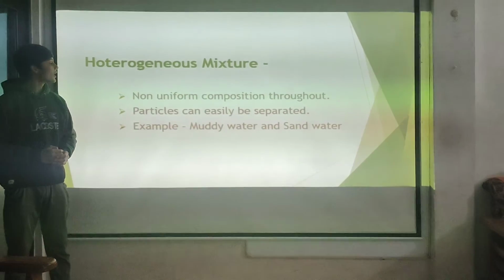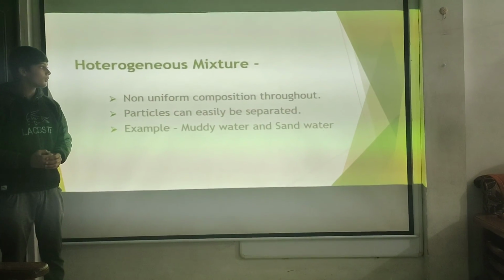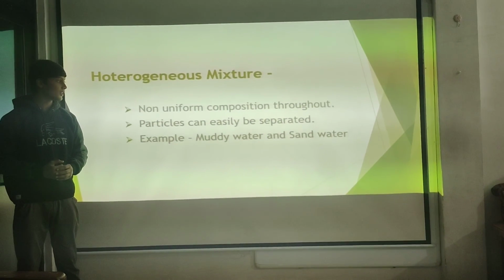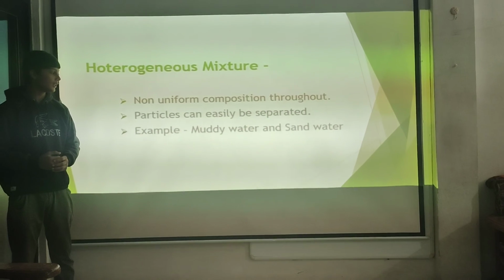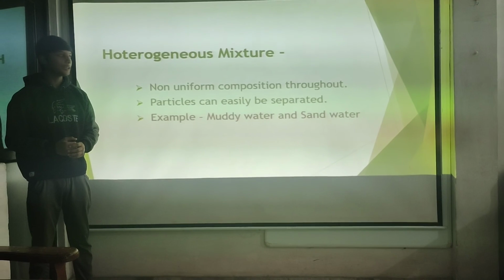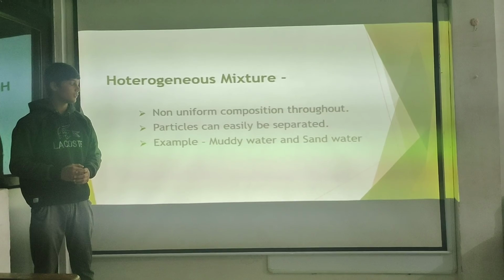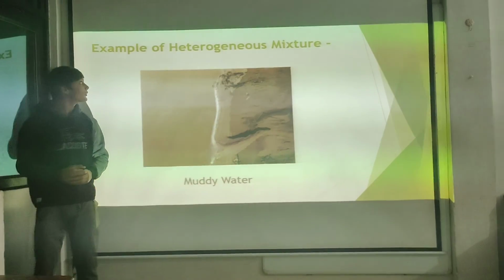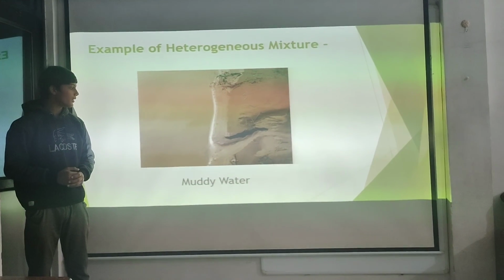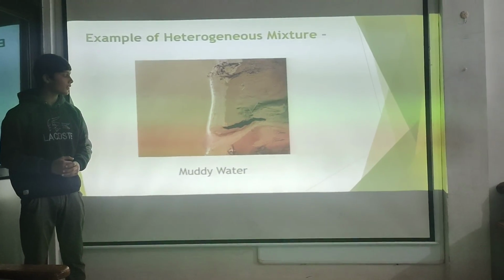Next. Heterogeneous mixture. It is the second type of mixture. Non-uniform composition throughout. Particles can easily be separated. We can pick them out with our hand. Example, muddy water and sand water. Mud and sand can't easily dissolve in water. We can pick them out with our hand. It is an example of heterogeneous mixture. Muddy water: mud can't easily be dissolved in water, but we can easily separate it with our hand.